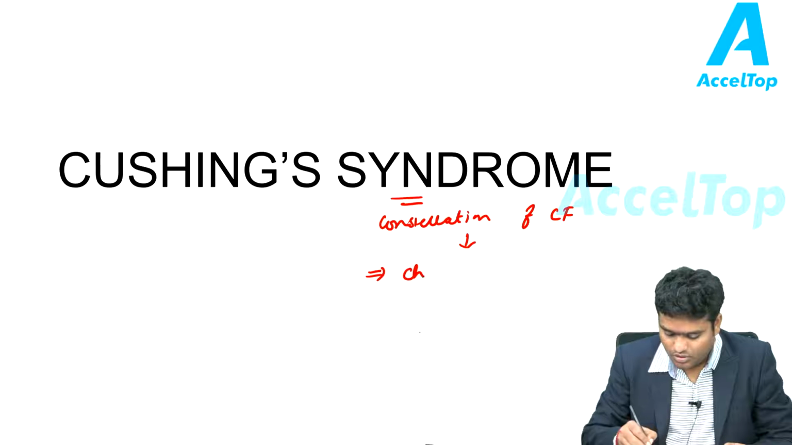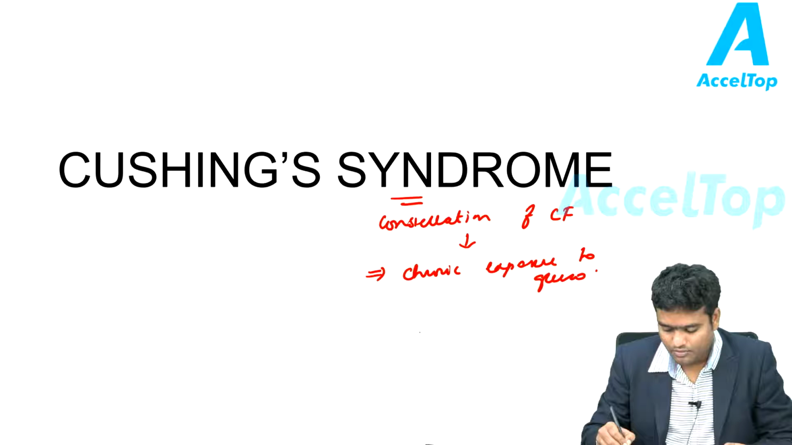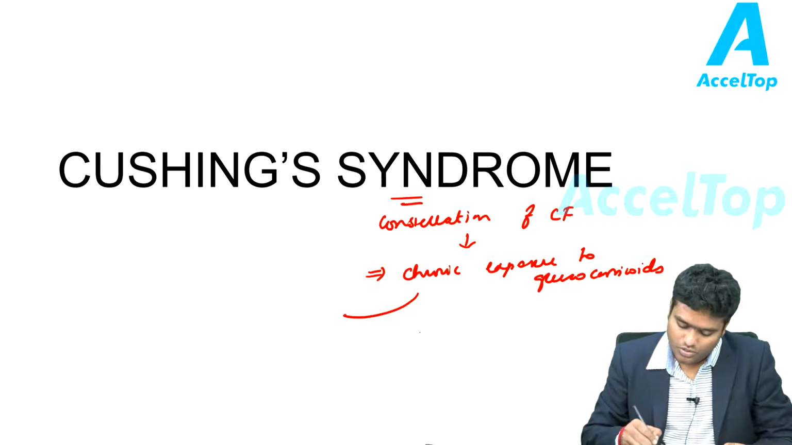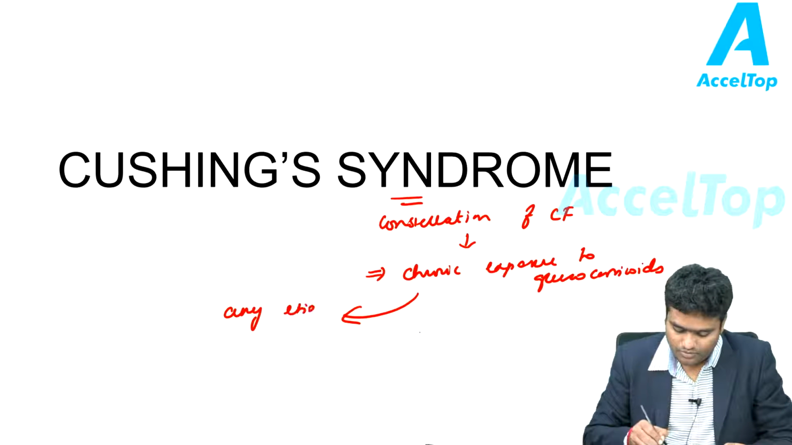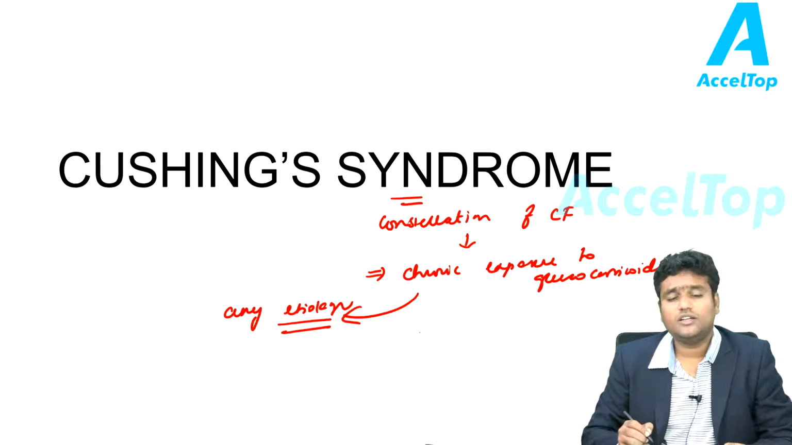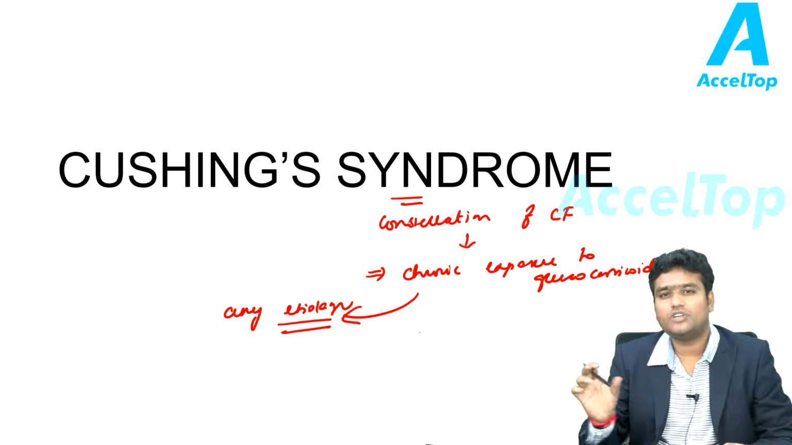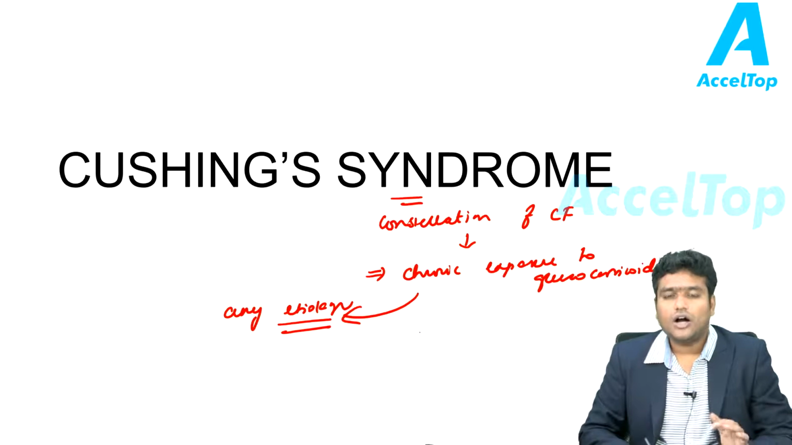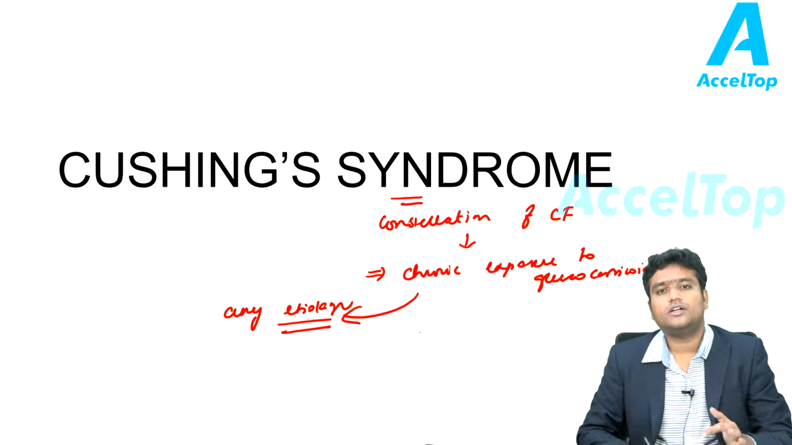The problem is chronic exposure to glucocorticoids. This could be of any etiology. The etiology could be a wide spectrum of diseases. Either the problem could be in the pituitary, or in the adrenals, or it could be the drugs which the patients are taking. So irrespective of the etiology, these patients are exposed to a high level of steroids for a longer period of time. So Cushing syndrome just means the group of clinical features which arises out of this unwarranted or increased exposure to glucocorticoids.